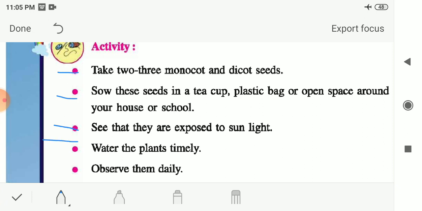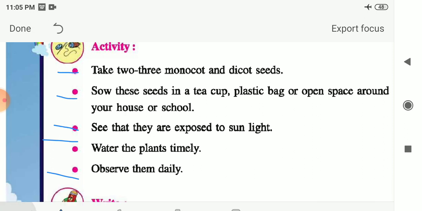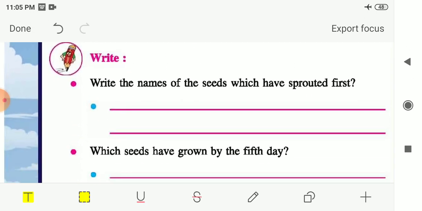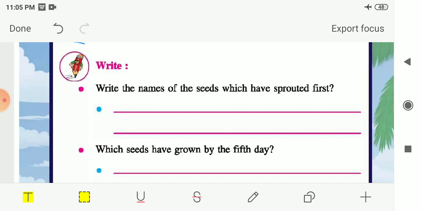Now water the plants timely. Every day you have to water this plant from time to time, and daily you have to observe them. So observe them daily, and make the observation, and then after, some questions are given to you. So you have to write the answers from this activity. Let me see what are the questions that you have to write or observe in this activity.